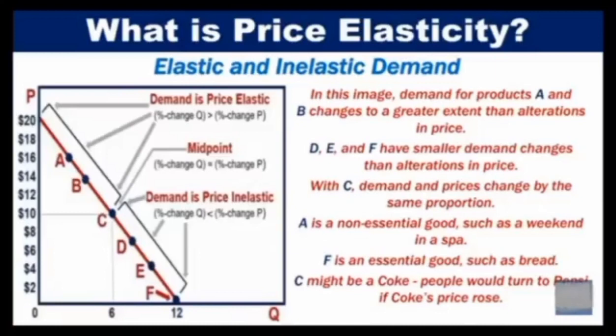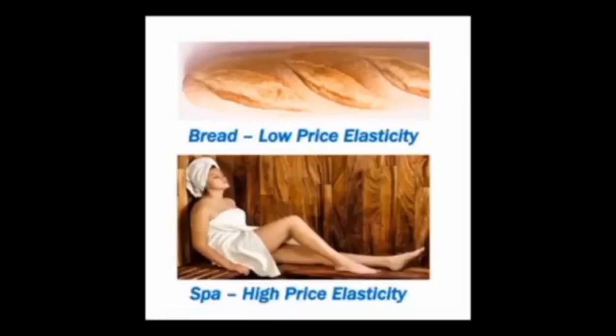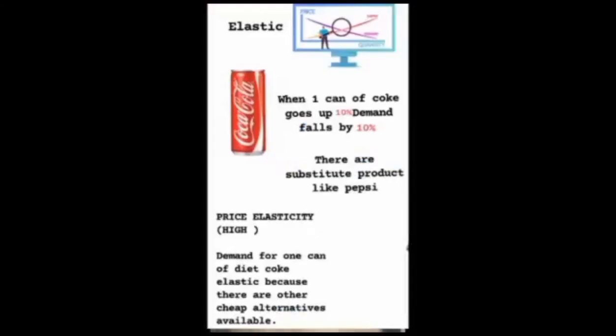A is a non-essential good such as a weekend in a spa. F is an essential good such as bread. C might be a Coke. People will turn to Pepsi if Coke prices rise. Put simply, when the price of something non-essential, such as a weekend in a spa, rises, demand falls sharply. However, when the price of an essential product, such as bread, rises, demand does not change that much. Therefore, we can say that the price elasticity of non-essential goods is high, while the price elasticity of essential goods is low. So, let's look at an example where price elasticity is high.